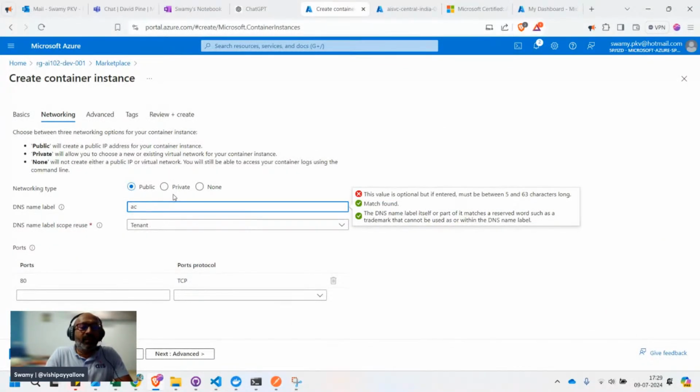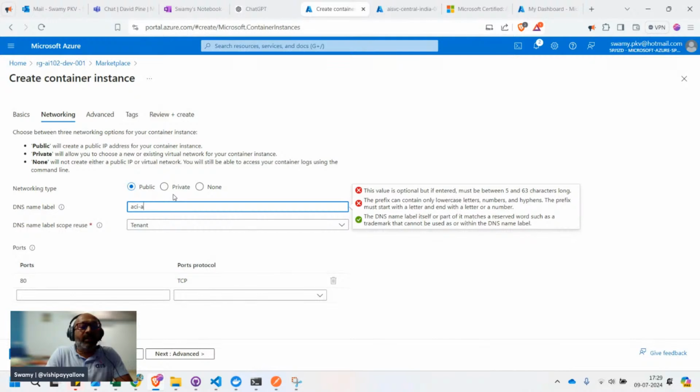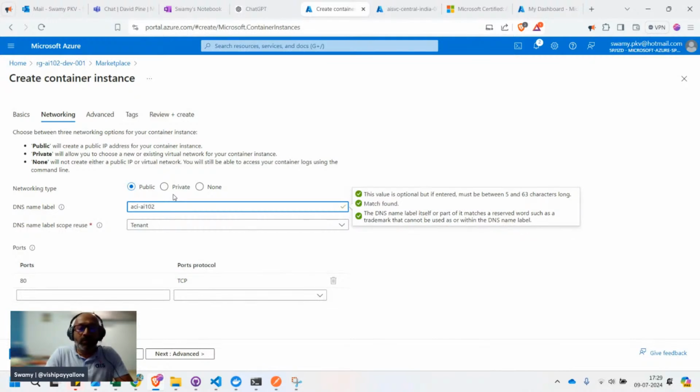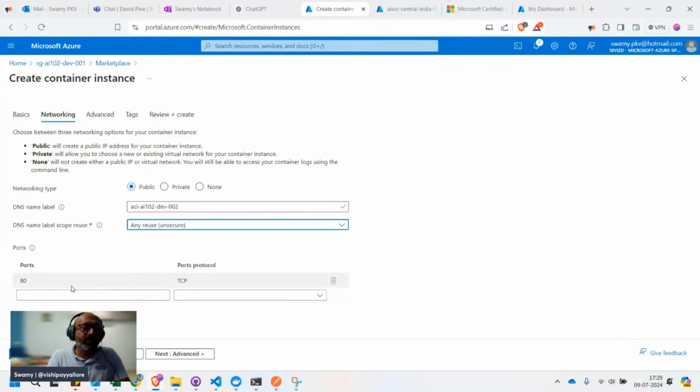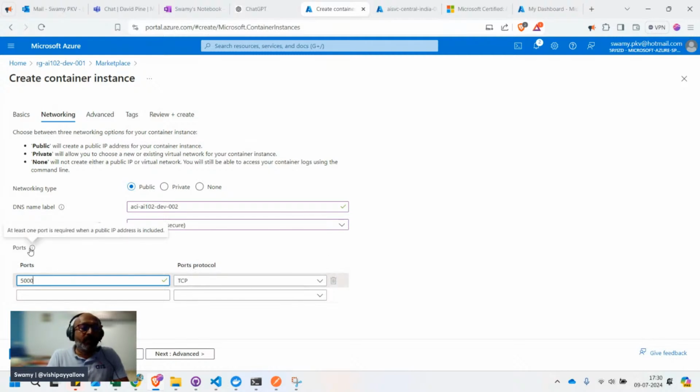ACI AI 102 dev 002. That's the one, and the port we should remember is 5000. See this, at least one port is required when public IP address is included. So I'm using the port. It's not 80, it's 5000.